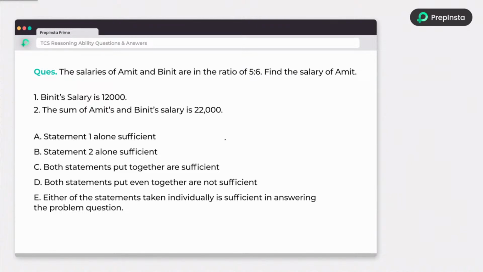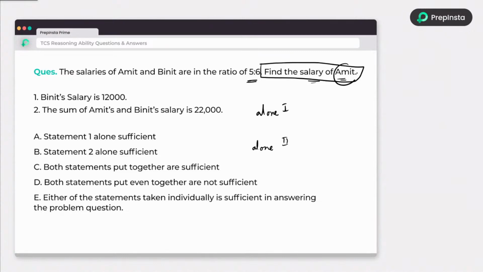Okay. So just look into the next problem. The salaries of Amit and Binit are in the ratio 5:6. Find the salary of Amit. So we need to find the salary of Amit. Here the question depends on whether the statement is sufficient or not. Carefully look here. First, you need to do this type of problem as: one alone is sufficient or not, two alone is sufficient or not.